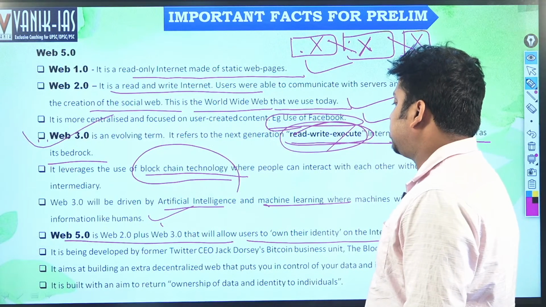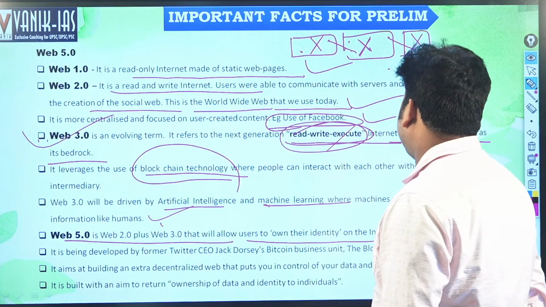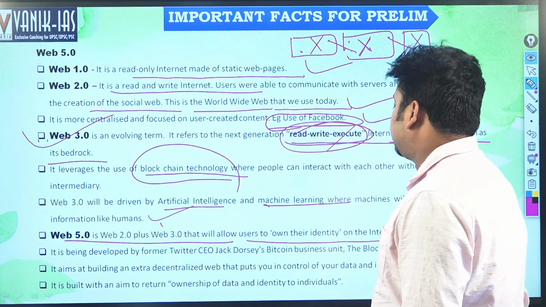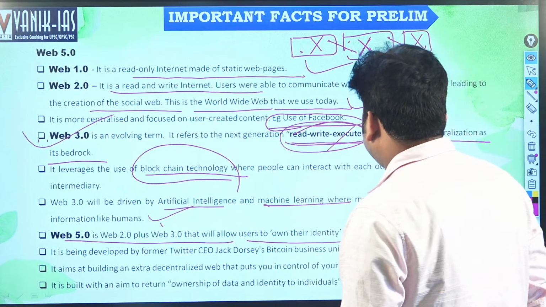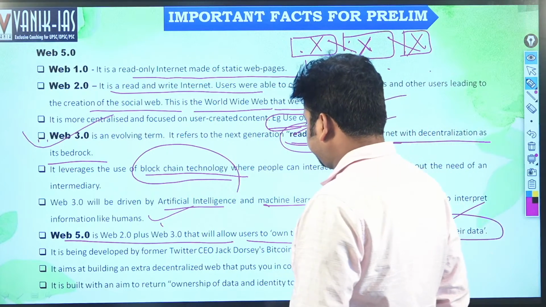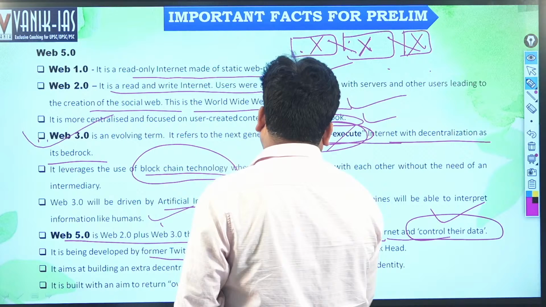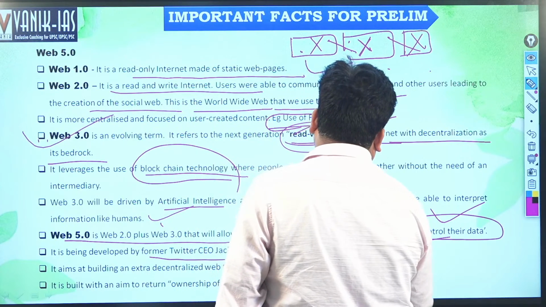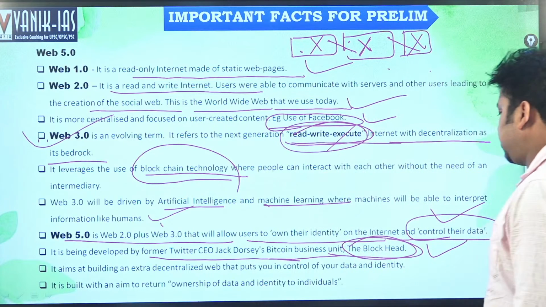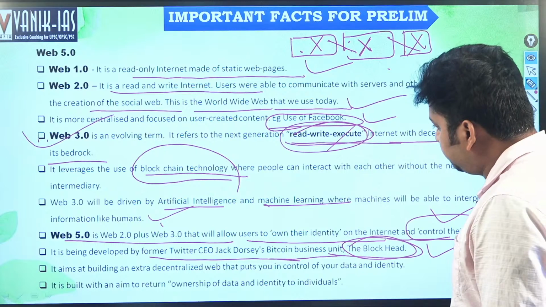So Web 5.0 is Web 2.0 plus 1, and it will allow users to own their identity on the internet and control their data. It is being developed by former Twitter CEO Jack Dorsey's Bitcoin business unit, Block Head.